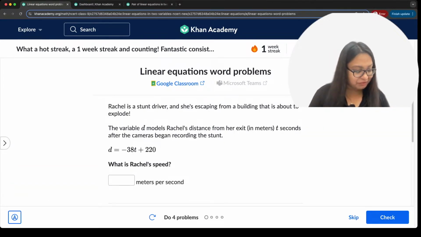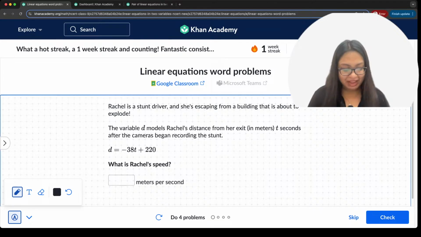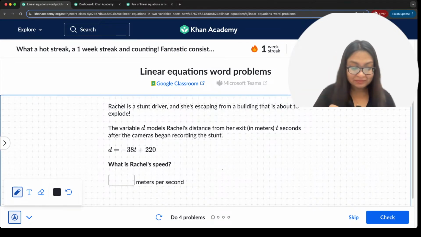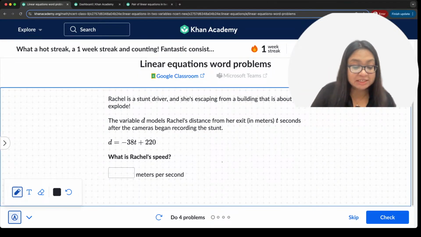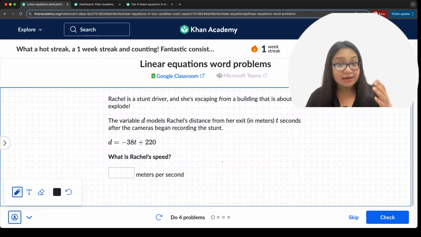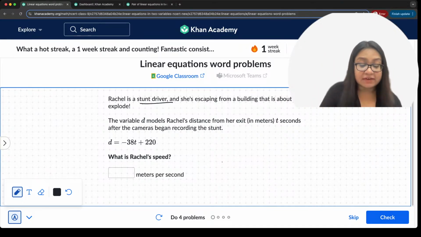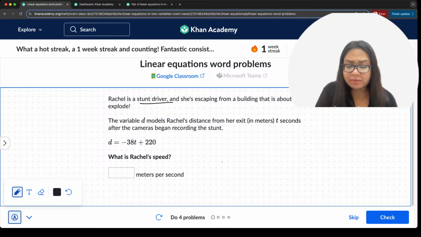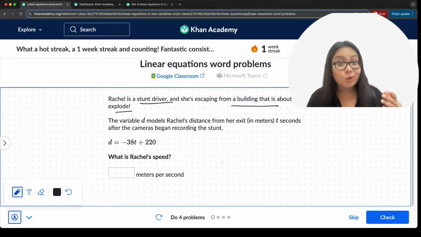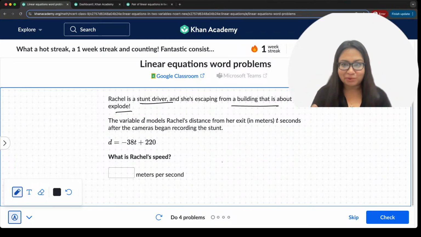Here I have the first problem. Okay, and what do you see here? This problem is based on, again, linear equation. We have to figure out what it means. Rachel is a stunt driver, it's written, right? She's escaping from a building that is about to explode. Oh yeah, that is what a stunt is about, of course.